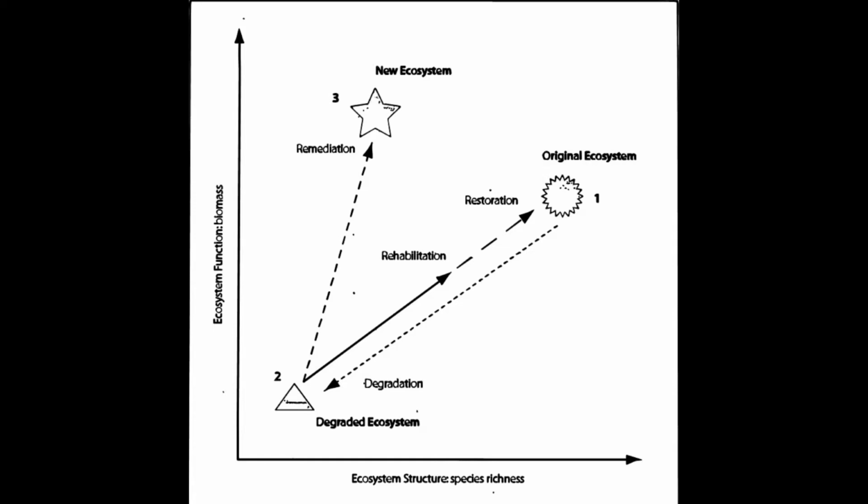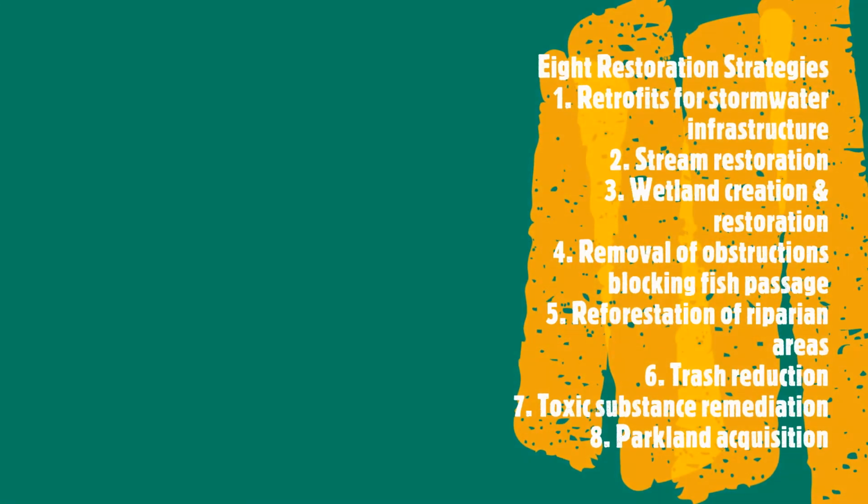The next best thing is to rehabilitate a stream, which encompasses repairing degraded aspects of the stream to get it as close to its original condition as possible. In drastic cases, when the stream has changed so much that close to original conditions are impossible, a stream remediation can be conducted to overall improve stream quality with the original conditions not being the goal.